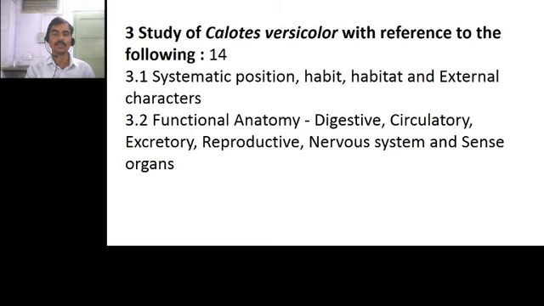Second point is functional anatomy, and in functional anatomy digestive system, circulatory system, excretory system, reproductive system, nervous system and sense organs are given.